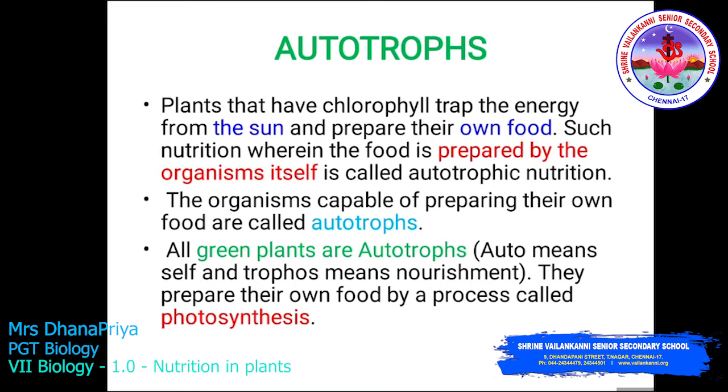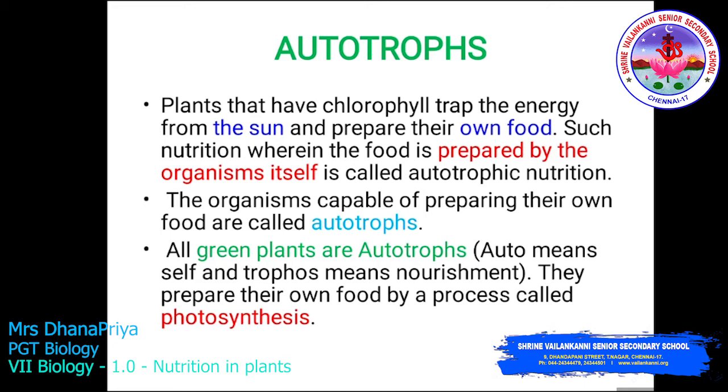Autotrophs. Here auto means self, and troph means nourishment. The self nourishment which is given by the thing, that is referred to as autotroph. Plants that have chlorophyll trap the energy from the sun and prepare their own food. Such nutrition wherein the food is prepared by the organism itself is called autotrophic nutrition.